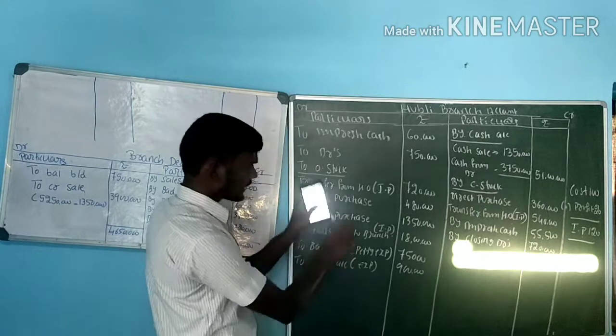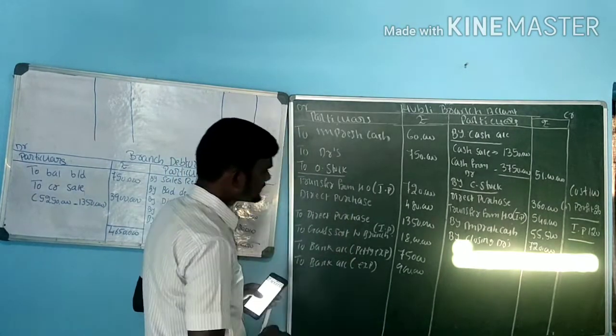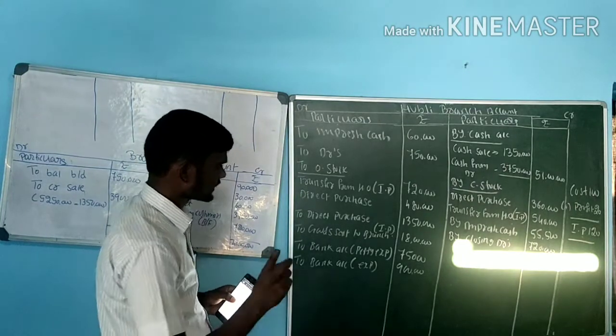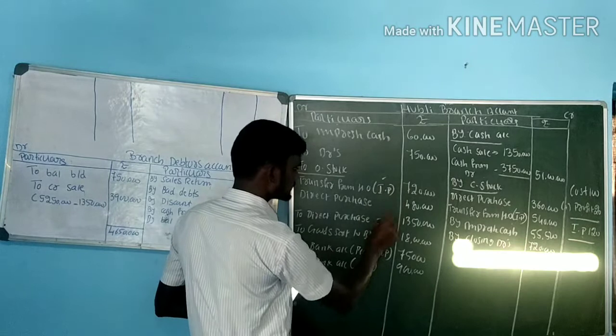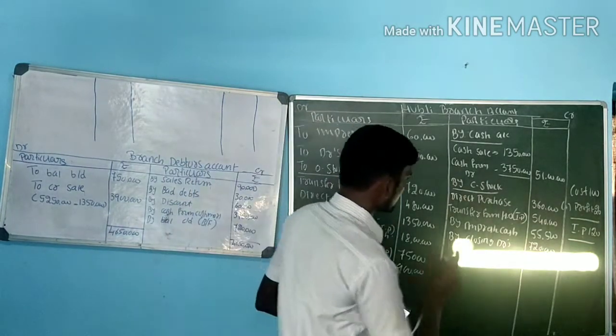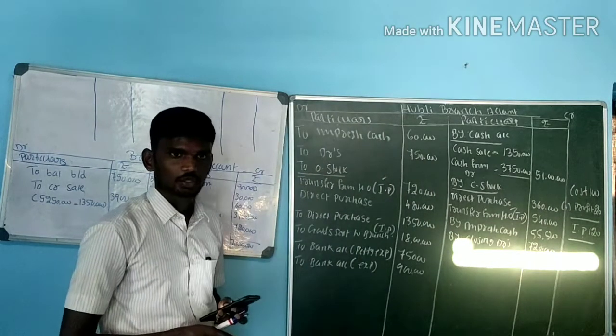Identify which are the transactions that deal with invoice price. See, is any kind of invoice price given on the debit side? When we come to the debit side, we get two items dealing with invoice price. When we come to the credit side, we deal with only one, that is invoice price for closing stock.